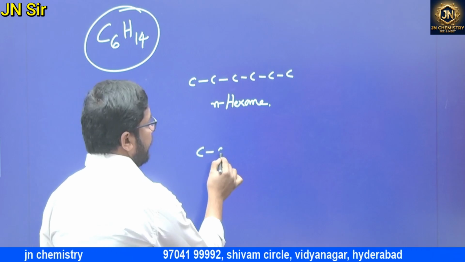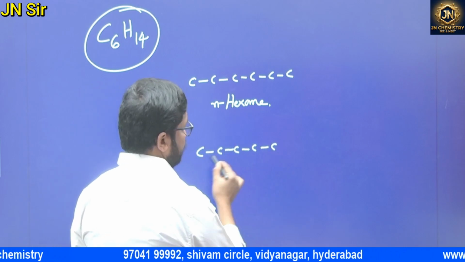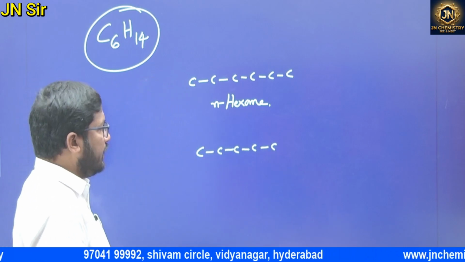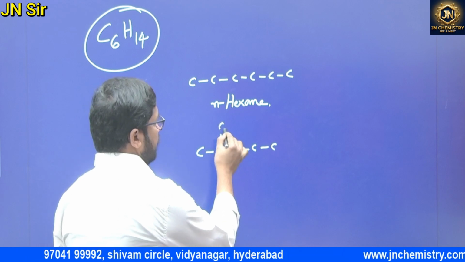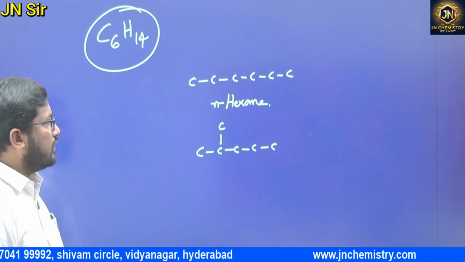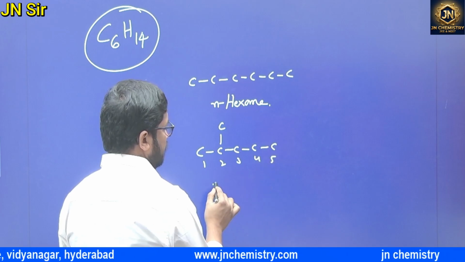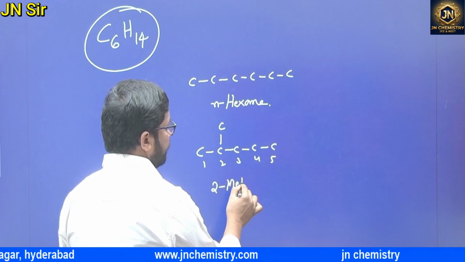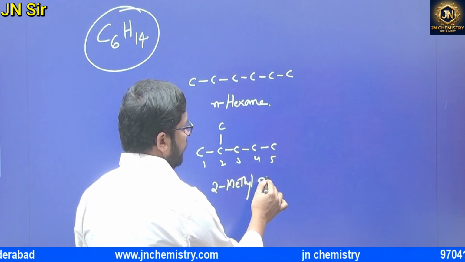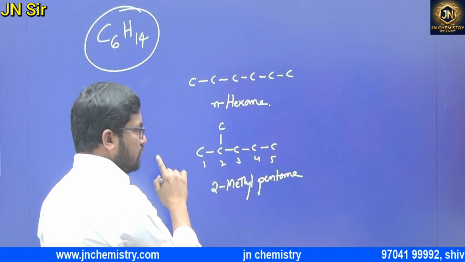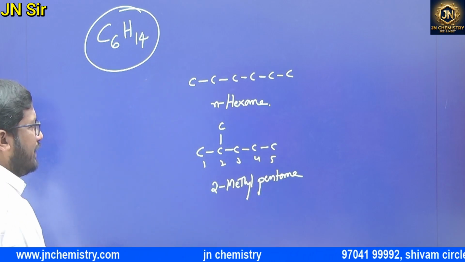Now I'll make it 5 carbons: 1, 2, 3, 4, 5. Here is one carbon. What is the name? 2-methylpentane, isohexane, but 2-methylpentane would be better.